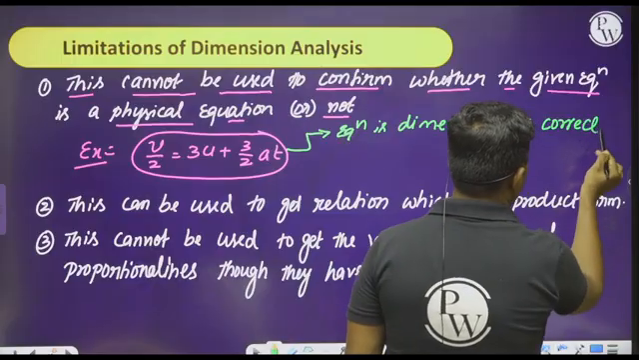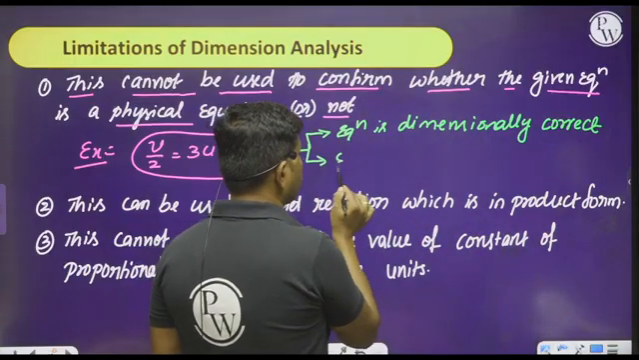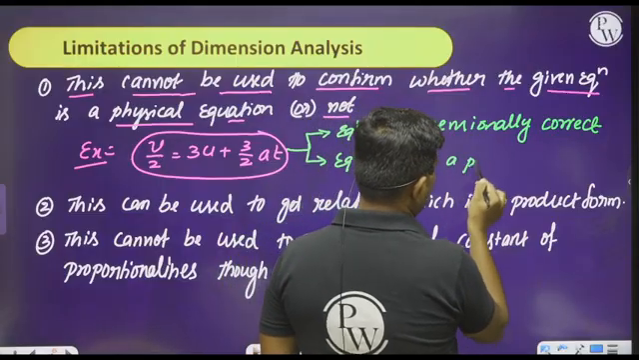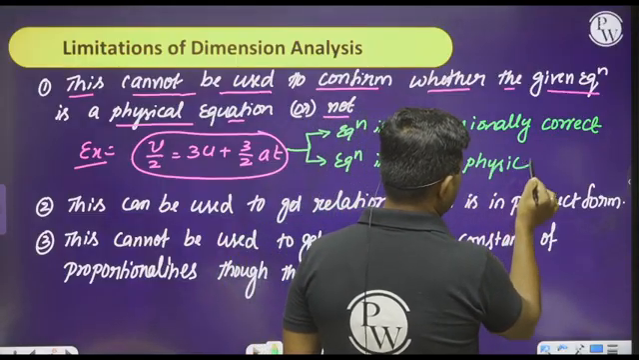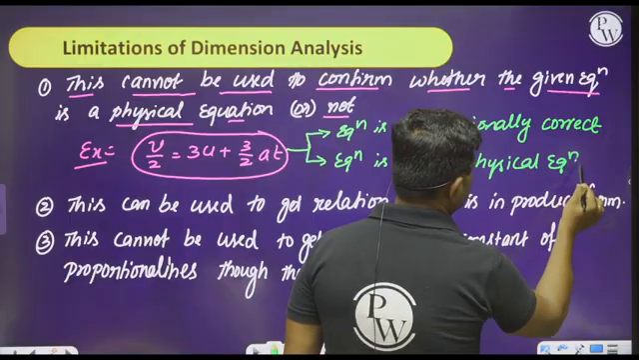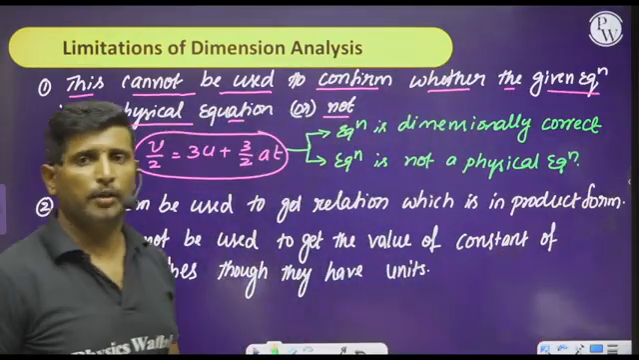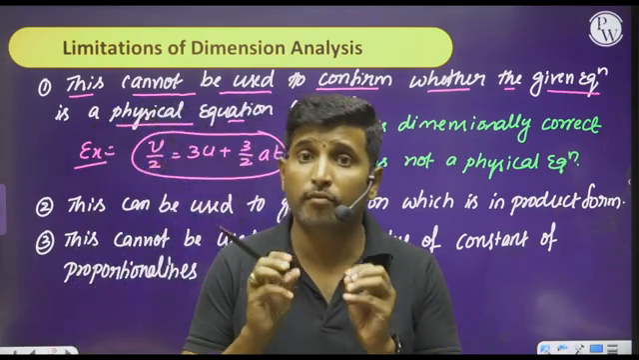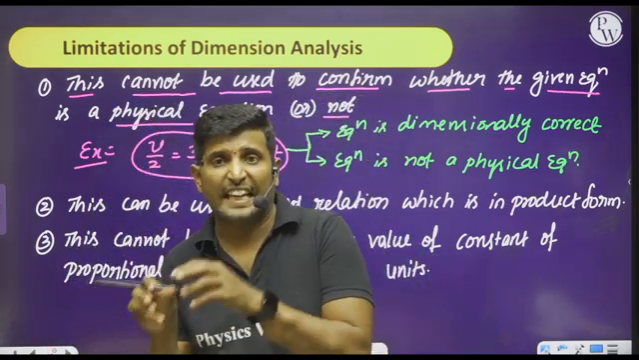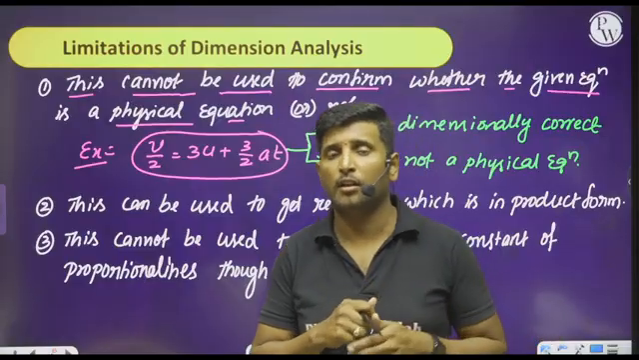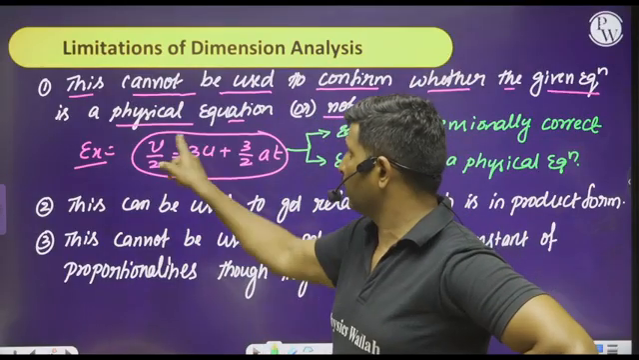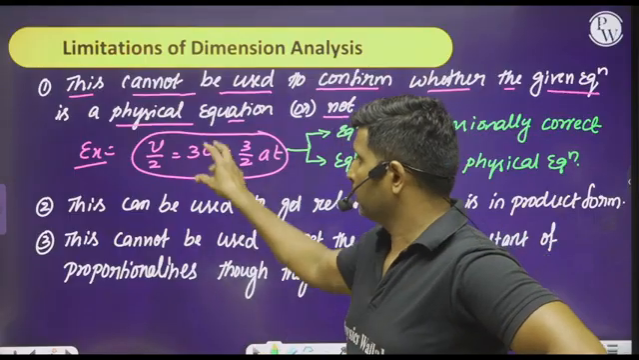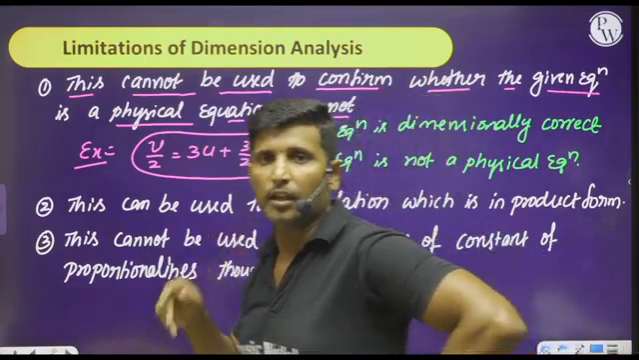If you want, you can check it. But this equation is not a physical equation. It is used to check, but it is not used to confirm whether the equation is an exact physical equation or not. So what is the exact relation between v, u and at? V equal to u plus at, is it right or not? But the earlier one is just an equation, it is not a physical equation.